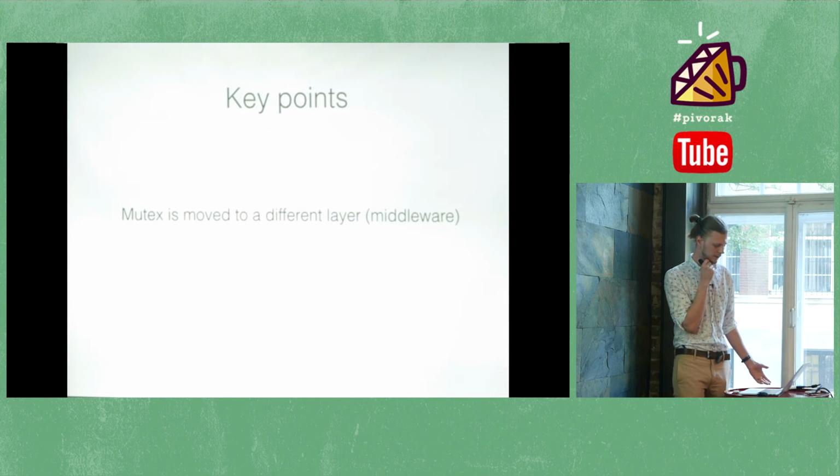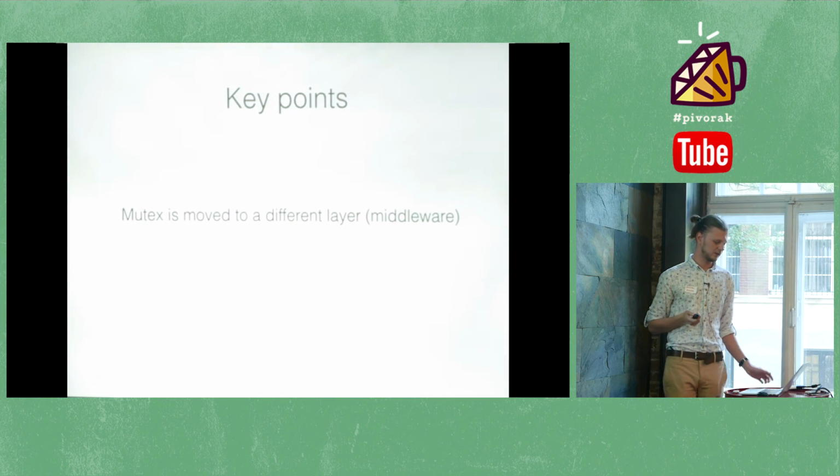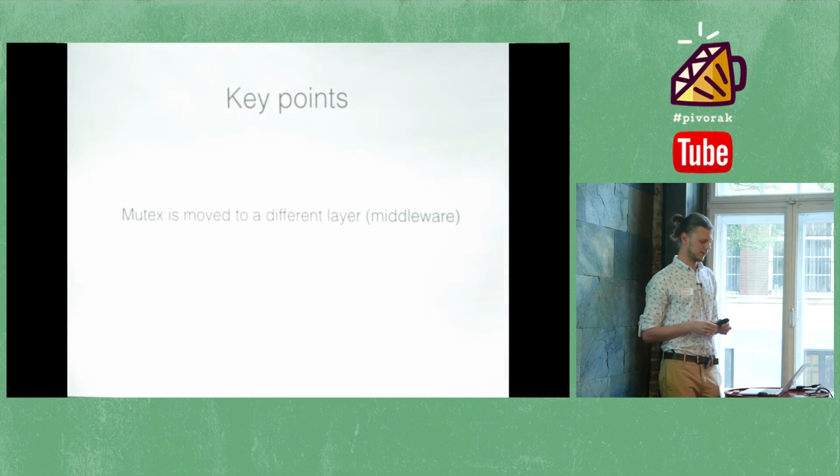So a key point that a mutex is moved to a different layer. We can call it middleware, like an actor middleware. That's all. We don't need to care about thread safety and locking in the model. We can only care about it on a middleware in actor, and it simplifies our applications a lot. And the other benefit is that active record can be used in concurrent applications, which is a great progress.